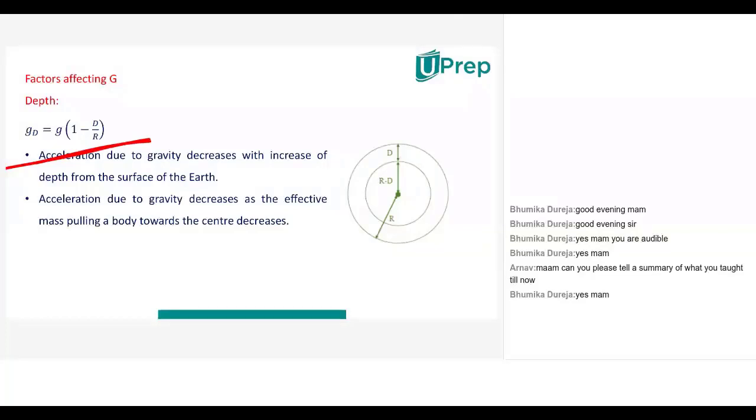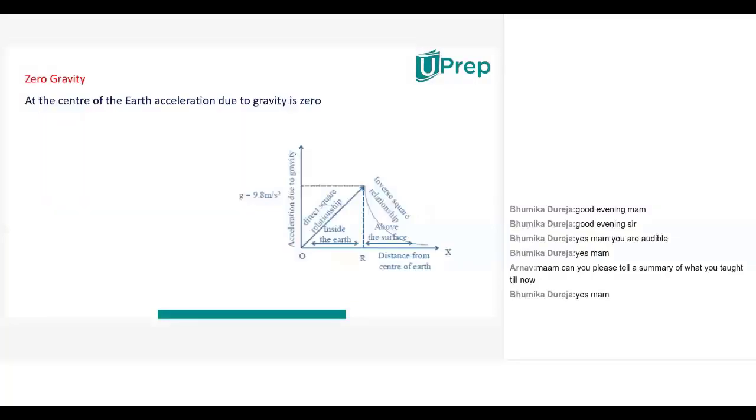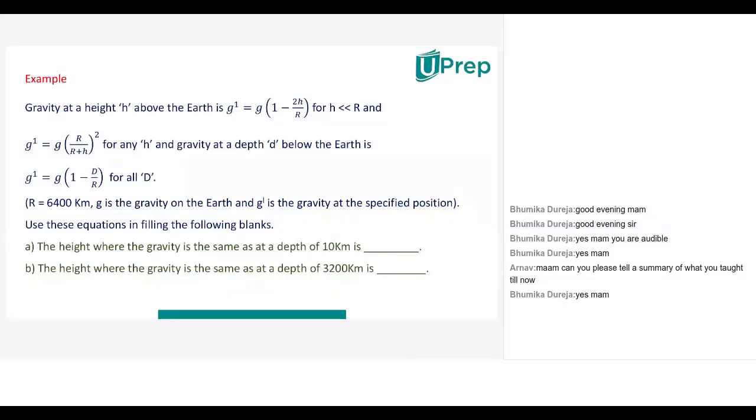So if you are at the center of the earth, the distance is equal to the radius. So 1 minus r by r becomes 0. So at the center of the earth, g becomes 0. This is what is called zero gravity. At the center of the earth, acceleration due to gravity is 0, and that is called the zero gravity phenomenon.